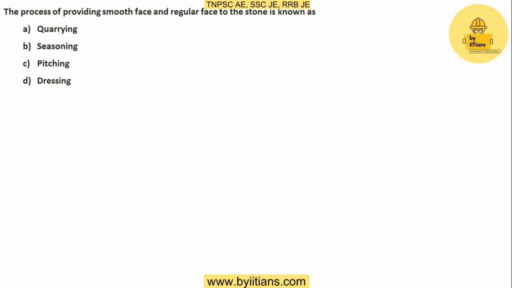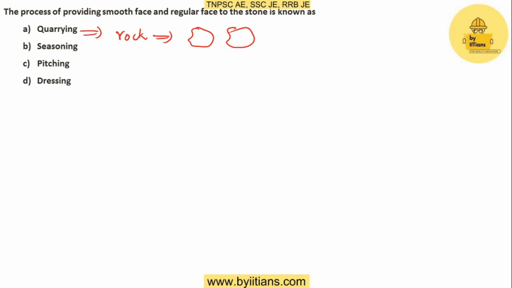The process of providing smooth face and regular face to the stone is known as: quarrying, seasoning, pitching, and dressing. So we'll discuss all these 4 options. We are familiar with option A. Quarrying is nothing but extracting the rock from the ground. After this extraction we'll be crushing these rocks in order to make stones of irregular shapes.